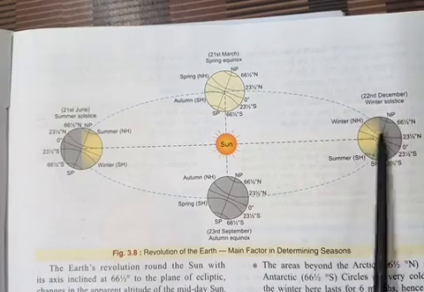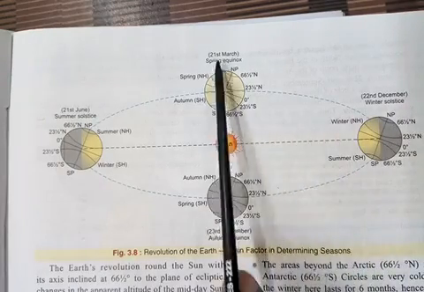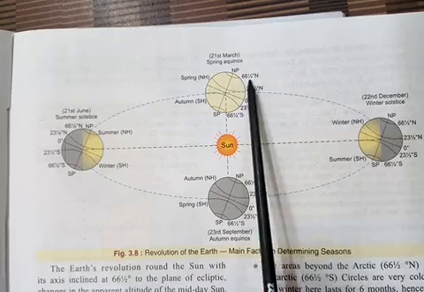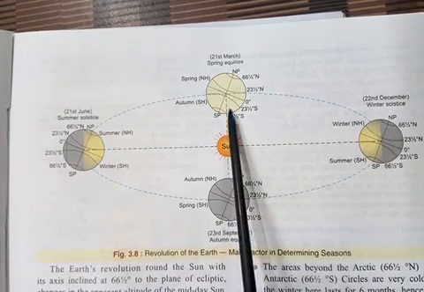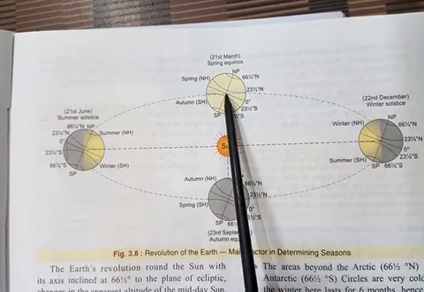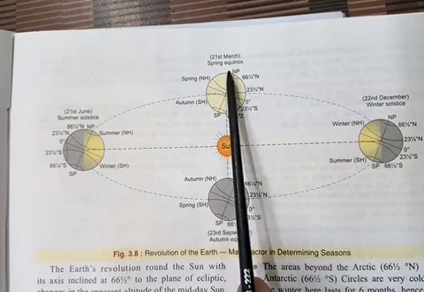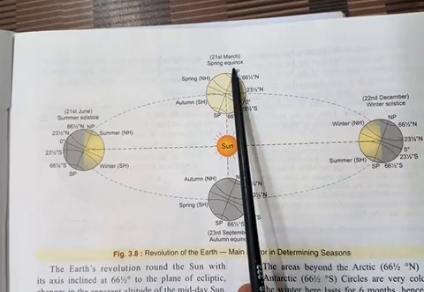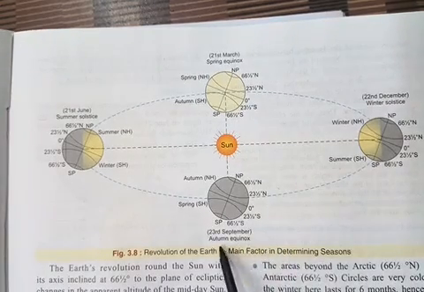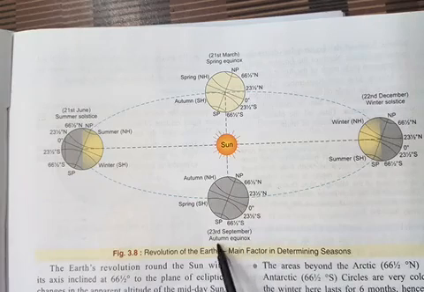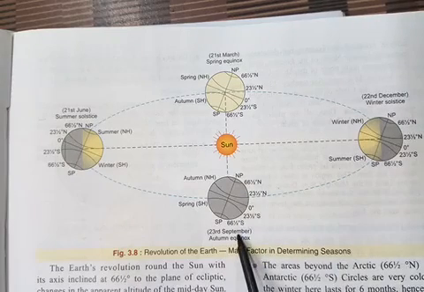Now again, as the earth moves further, this is 21st March, and again the sun rays fall vertical on the equator, and this position is called spring equinox. And previously, on 23rd September, this position is known as autumn equinox.